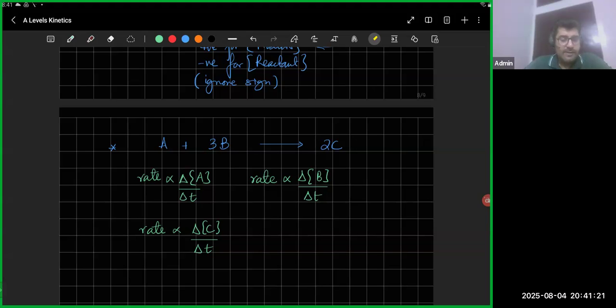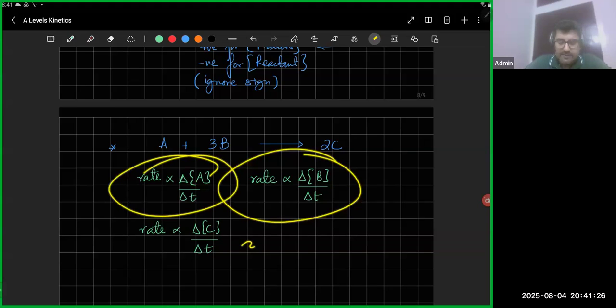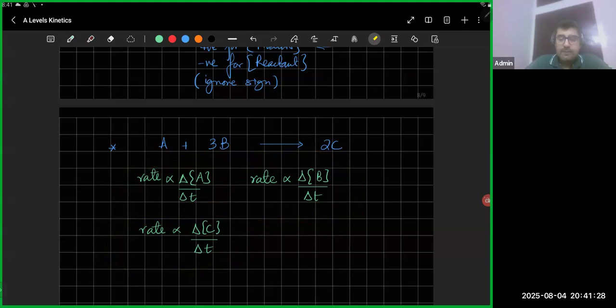What you have to do now is normalize. All these values should give you the same answer. And the way they're going to give you the same answer is that you divide by the coefficient. B, you're going to divide by 3. C, you divide by 2. A would be divided by 1, obviously. You don't have to do anything. If you do that, then every time, it doesn't really matter whether you use A for measuring rate or B or C. It's going to give you the same result.